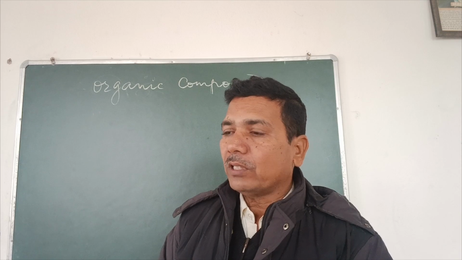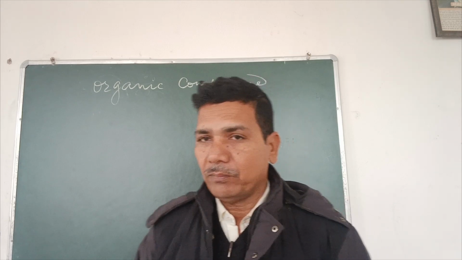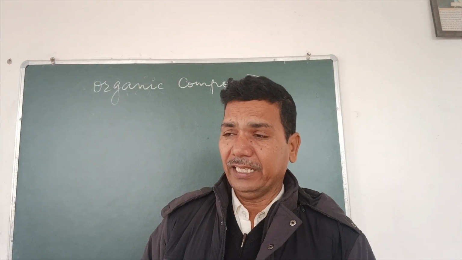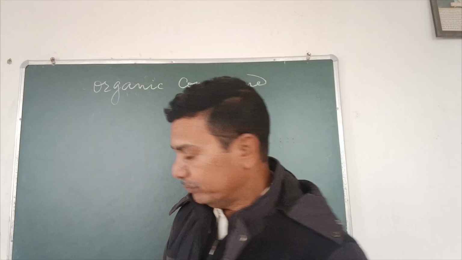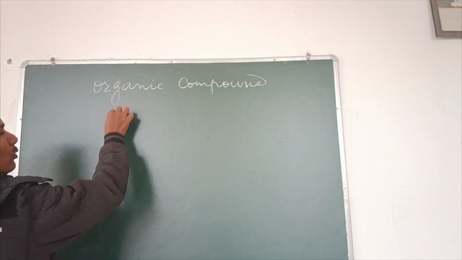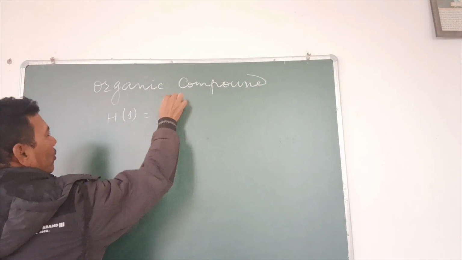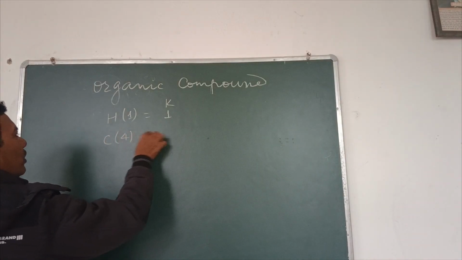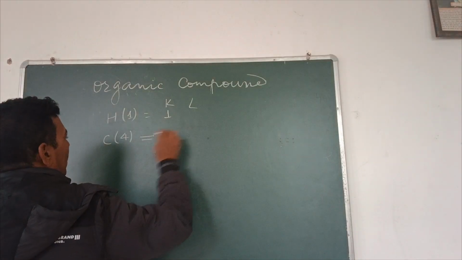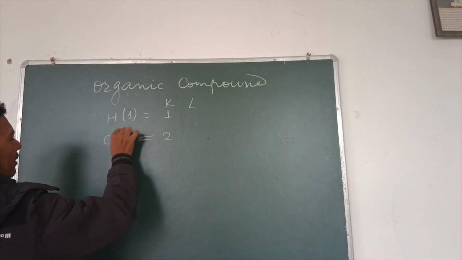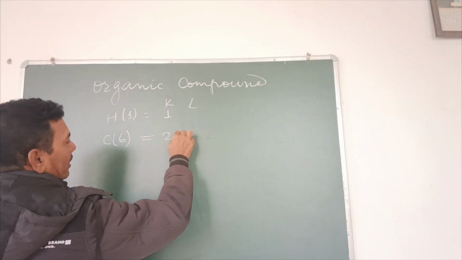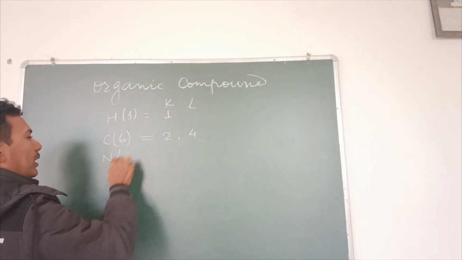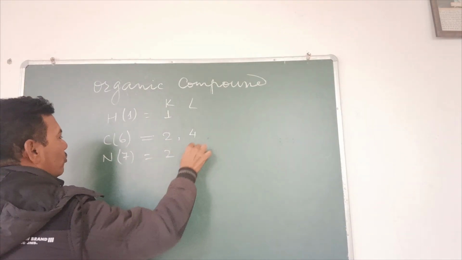To learn covalent bond, first of all we must know the atomic number of the atoms, their electronic configuration and then their valency. The important ones are hydrogen, whose atomic number is 1. Then carbon, whose atomic number is 6 and electronic configuration is 2, 4. Then we have oxygen and nitrogen. The atomic number of nitrogen is 7, and its electronic configuration is 2, 5.